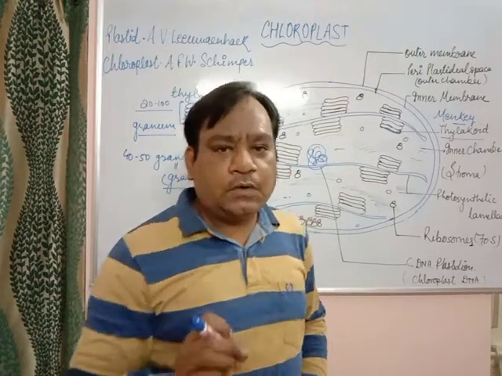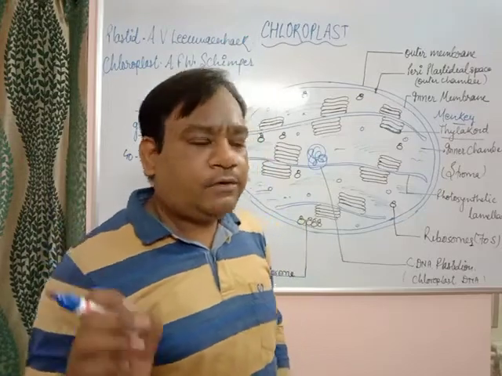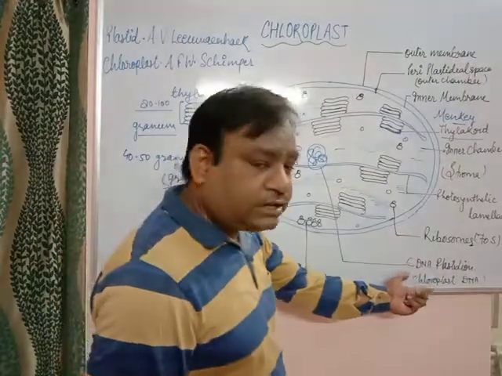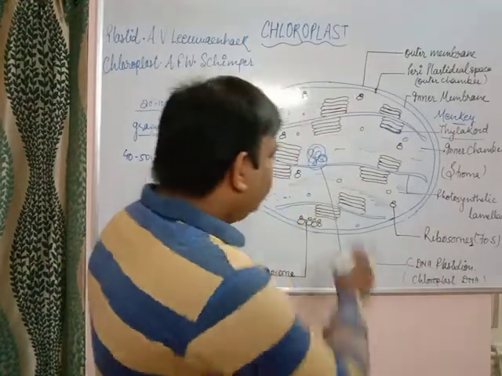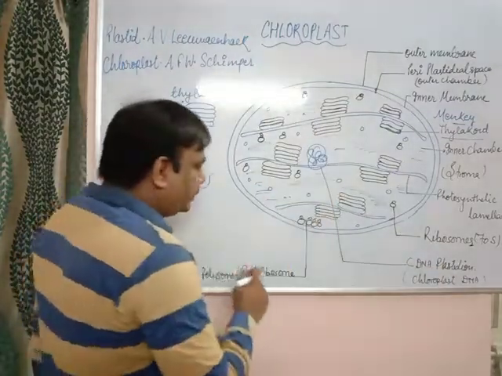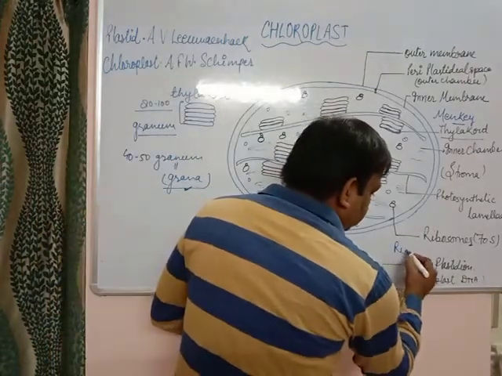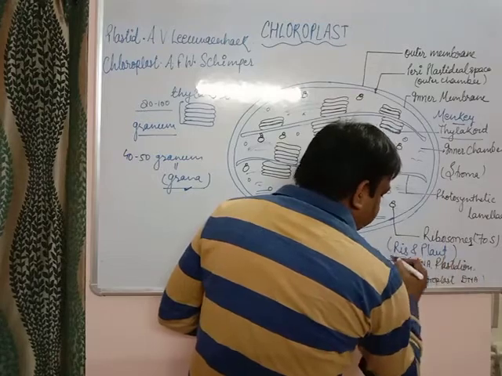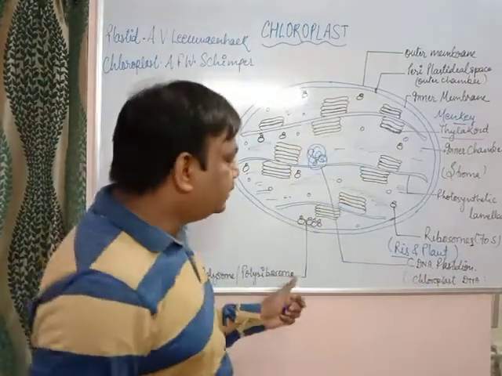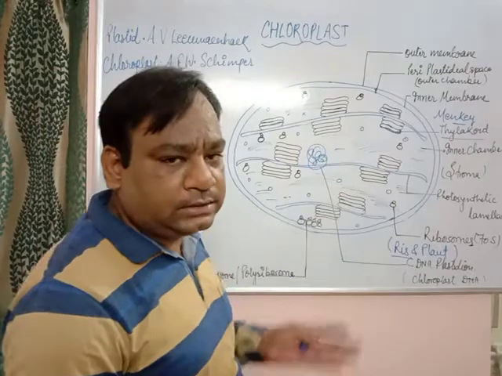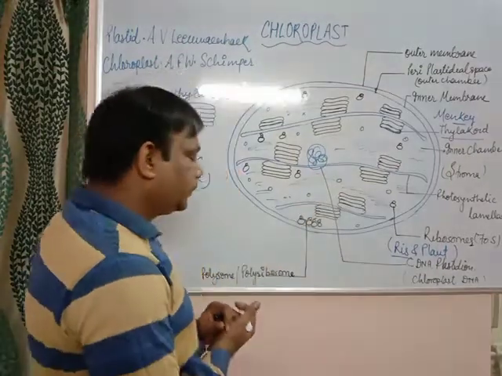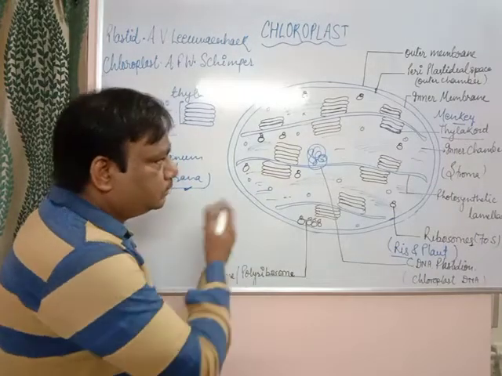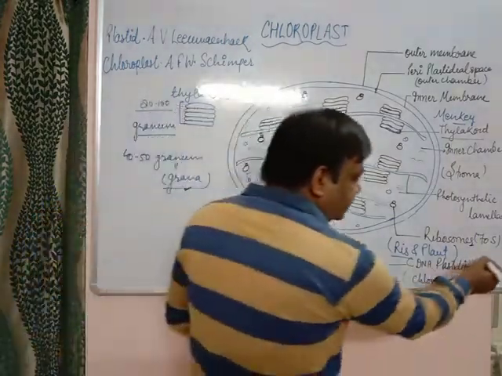Similarly, in the mitochondria, mDNA is present, while in the case of chloroplast, cpDNA, chloroplastidyl DNA or the plastidome is present. It was discovered by the scientists Ris and Plaut. The two scientists discovered that the chloroplast has DNA. Now, ribosomes are present in the stroma of the chloroplast. These are about 70S type.